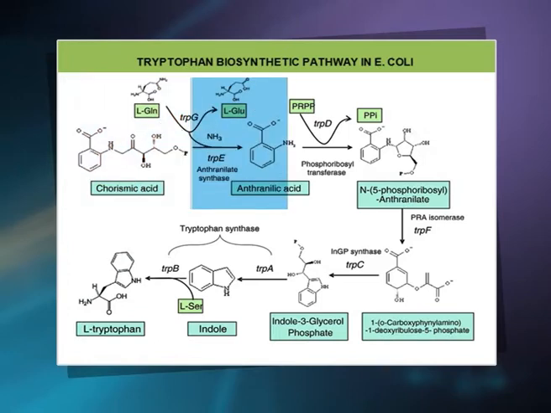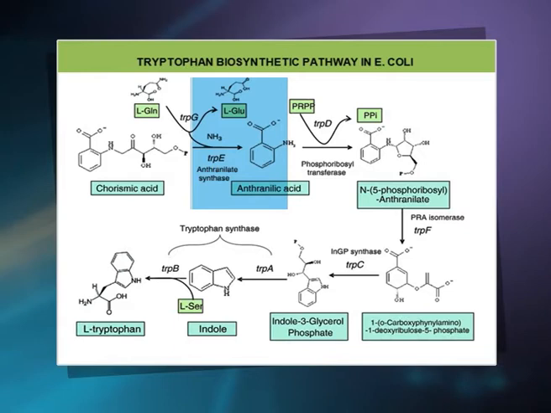The enzyme anthranilate synthetase is produced by the TRPE and TRPD genes, forming a multimeric protein comprised of 2 copies of each protein. The first two reactions in the tryptophan biosynthetic pathway are catalyzed by the enzyme anthranilate synthetase.